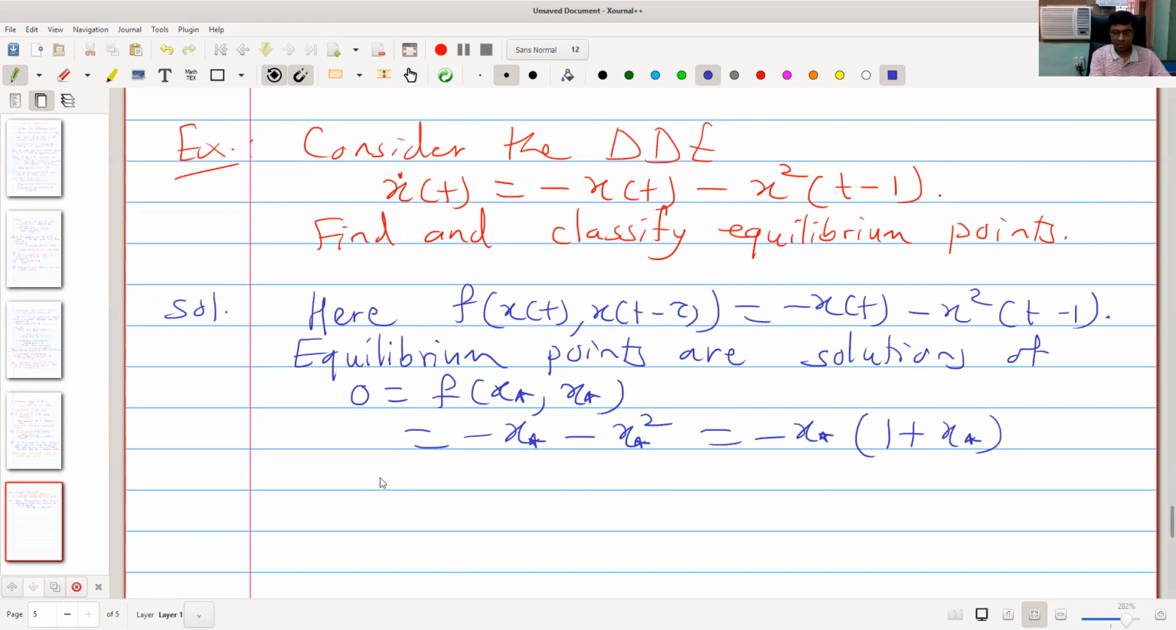So this is a quadratic equation. There are two roots, namely 0 and minus 1. So we have two equilibrium points, one is 0, the other is minus 1. We call them x1 star and x2 star: x1 star equal to 0 and x2 star equal to minus 1 are the equilibrium points.